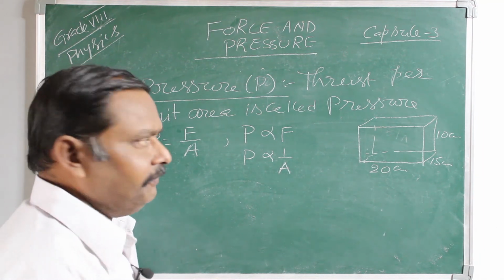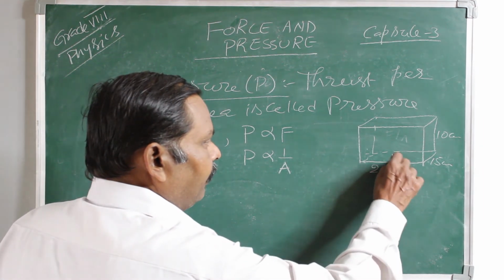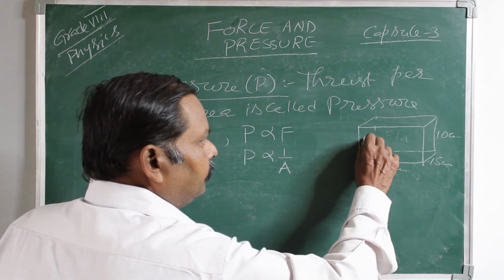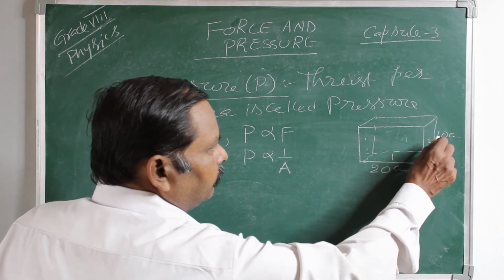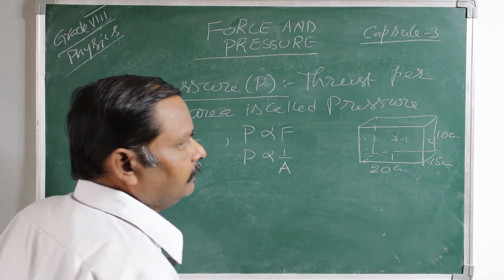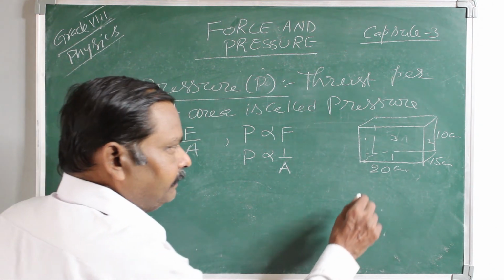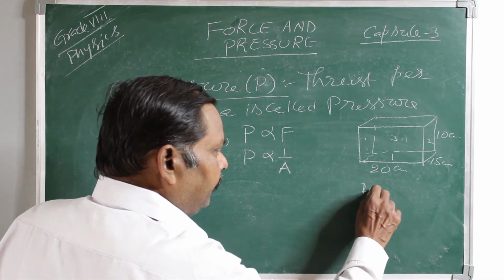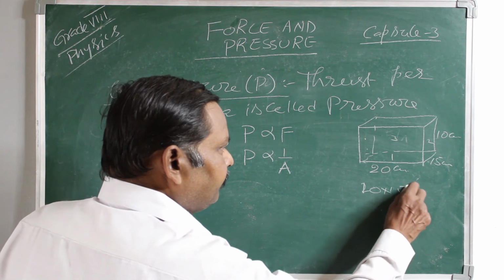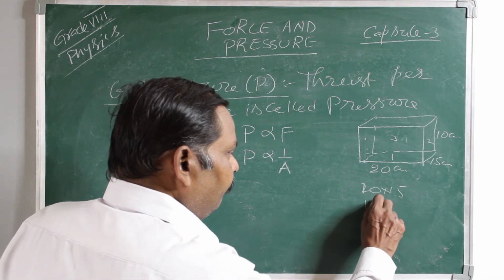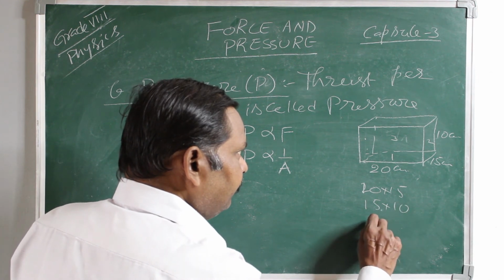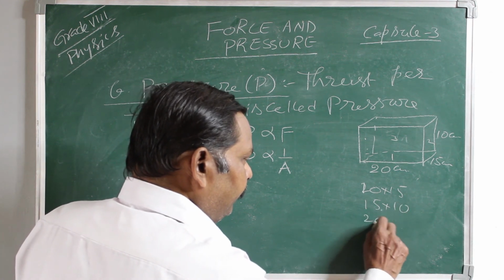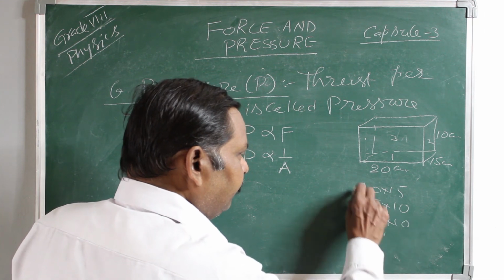It has three surfaces, 1, 2 and 3. So, 20 into 15 is the area of the first surface, 15 into 10 is the area of the second surface, 20 into 10 is the area of the third surface.